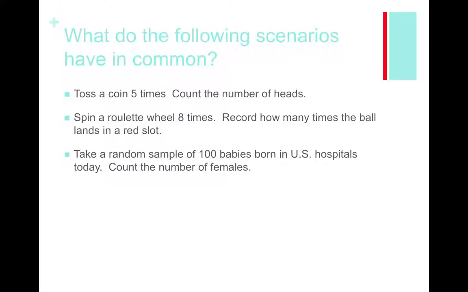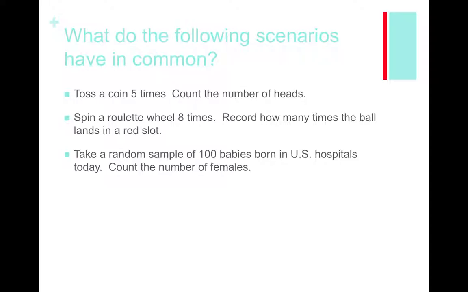So, tossing a coin 5 times, you toss a coin once, it doesn't tell you what's going to happen the second time. Remember, these things have no memory. So in other words, these are obviously all independent events. We're interested in the number of times that a specific event, we'll call it a success, would actually occur.